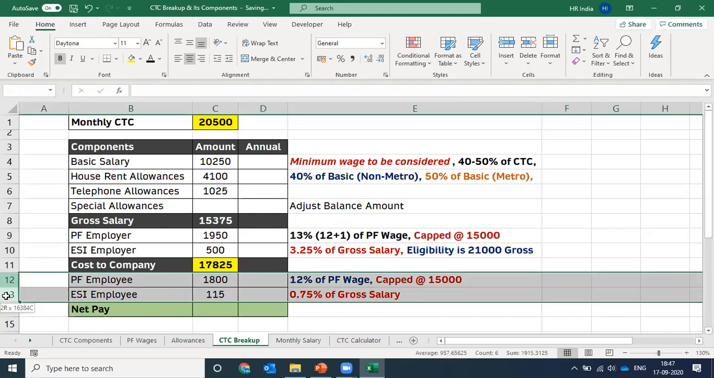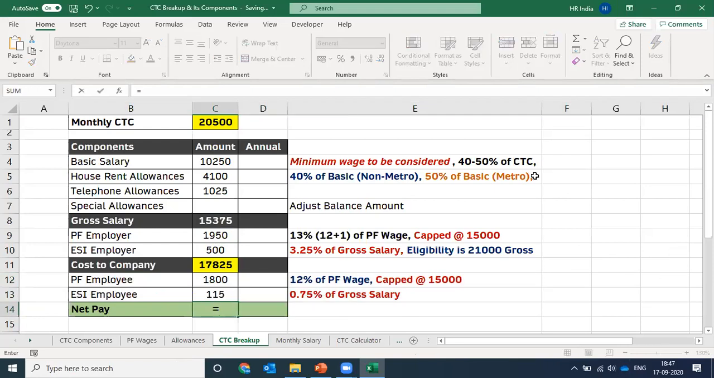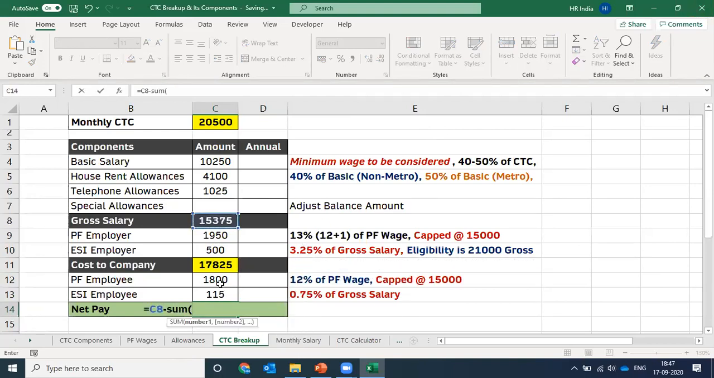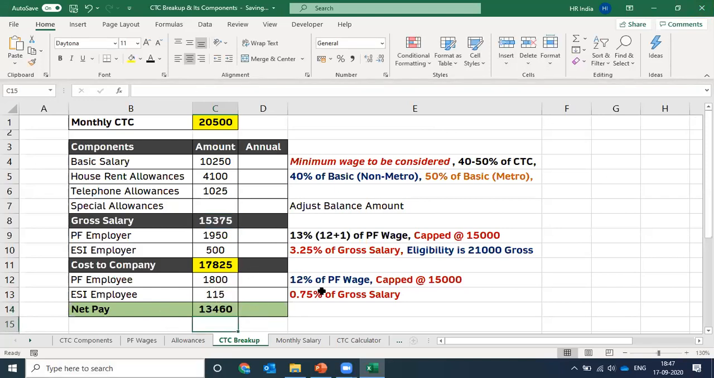Since we have calculated the employee's deduction parts in the statutory section, now we can calculate the net pay also. What is the formula for the calculation of net pay, the take-home salary of the employee? The formula is gross salary minus all employee deductions. These two are the employee contributions over here. Minus this from the gross salary, we get the net pay of the employee.